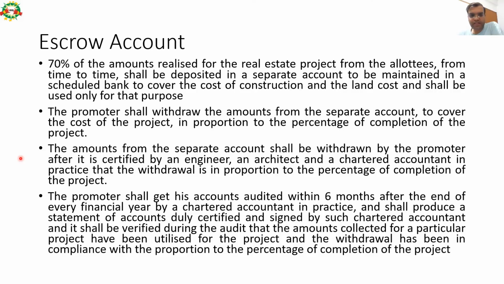The promoter shall get his account audited within 6 months after the end of every financial year by a chartered accountant in practice, and shall produce a statement of account duly certified and signed by such chartered accountant, and it shall be verified during the audit that amounts collected for the particular project have been utilized for the project, and withdrawals have been in compliance with the proportion of the percentage of completion of the project. So basically, after 6 months of the closure of books, the books have to be certified by the CA, and the CA has to certify that money has been withdrawn as per guidelines stipulated by RERA, and money has been utilized for the construction of the project.